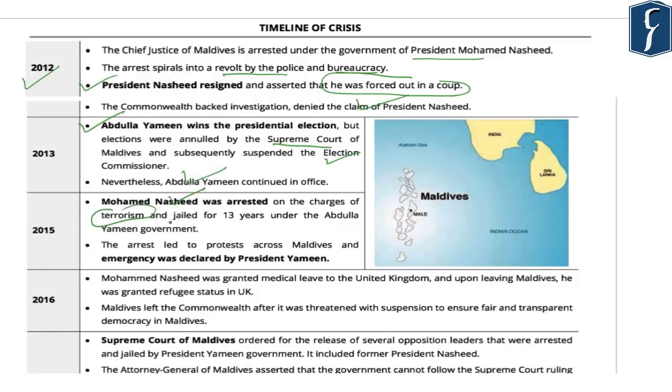In the year 2015, the previous president Mohammad Nasheed was arrested on charges of terrorism and he was jailed for 13 years under the Abdullah Yameen government. The arrests led to protests across Maldives and an emergency was declared by the then president Yameen.